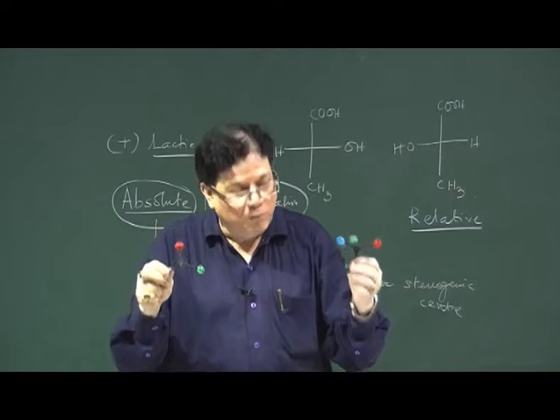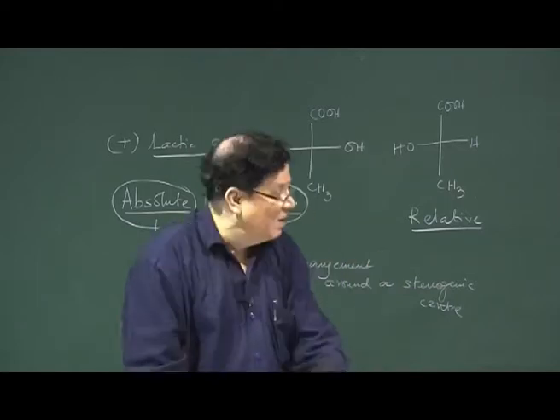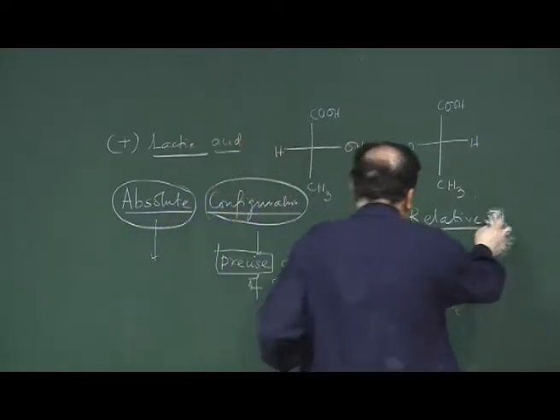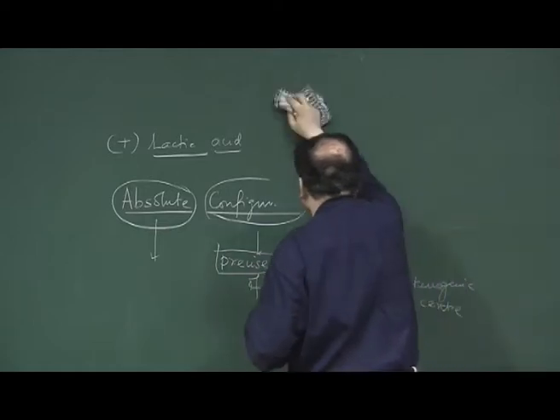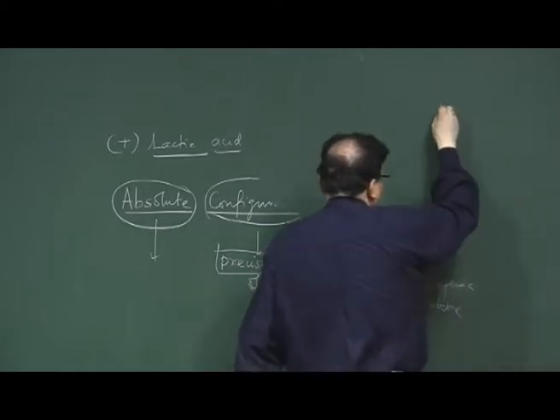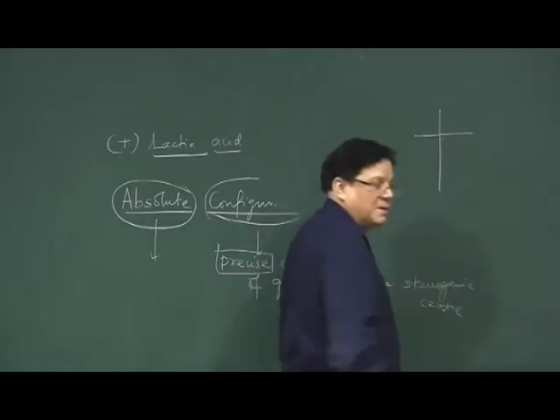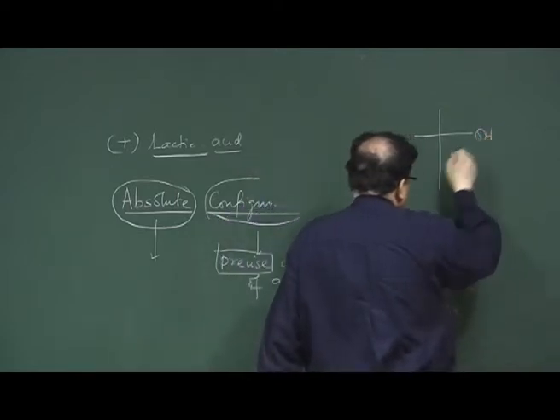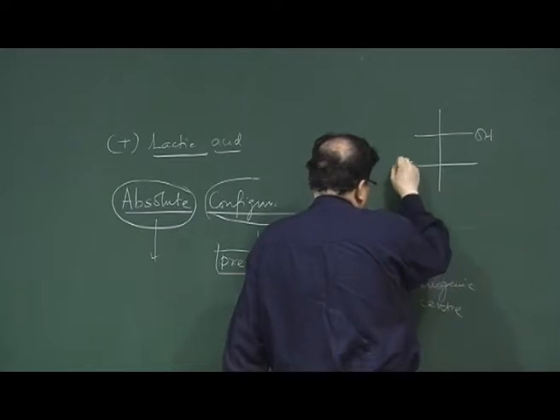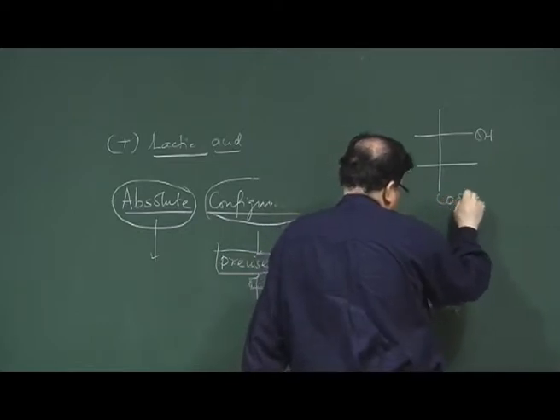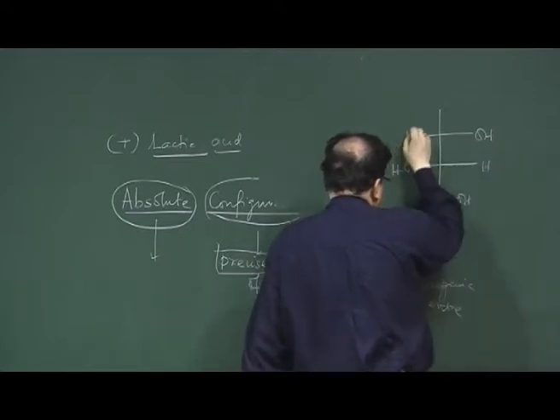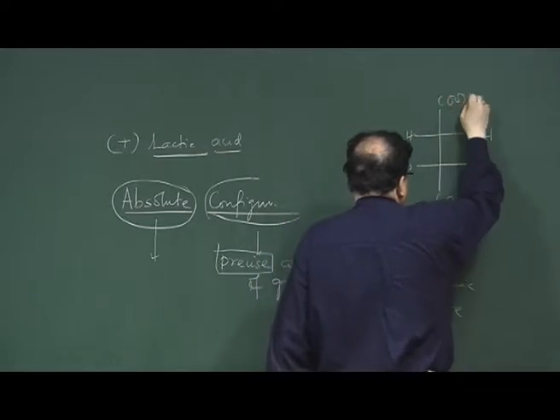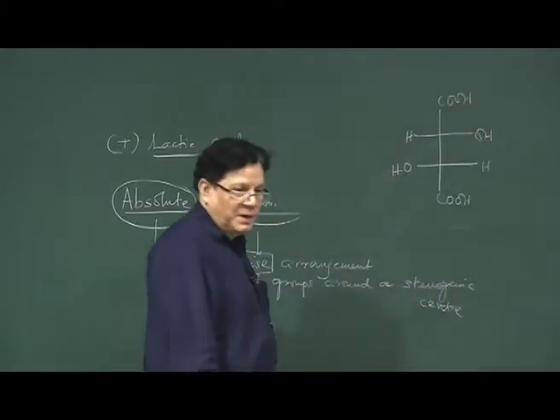There is another type of relative configuration, and that is in molecules where more than one stereogenic center is present. Like, say I draw the structure of optically active tartaric acid. So, this is the structure of optically active tartaric acid. Okay.